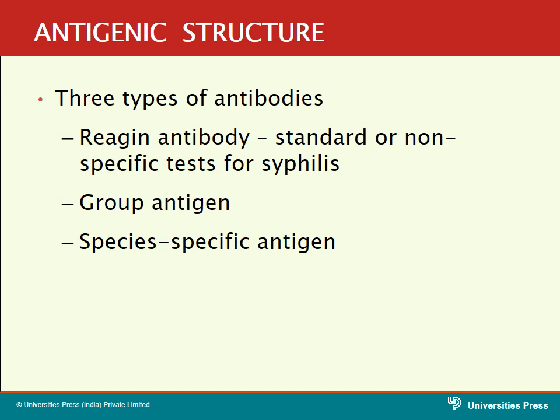The next antibody is the group-specific antibody, which is produced against the group-specific antigen. The last antibody is the species-specific antibody, which is produced against the species-specific antigen. So these are the various antigens and their antibodies. This is helpful for detection of syphilis, by detecting either non-specific antibodies or using specific antigens for the specific tests.